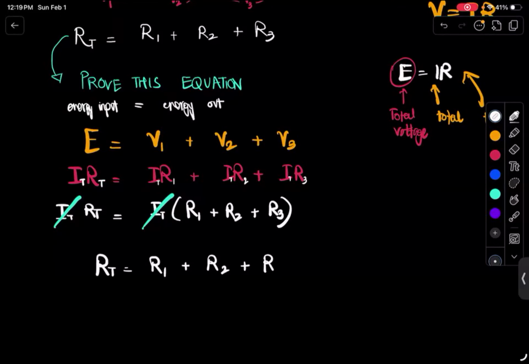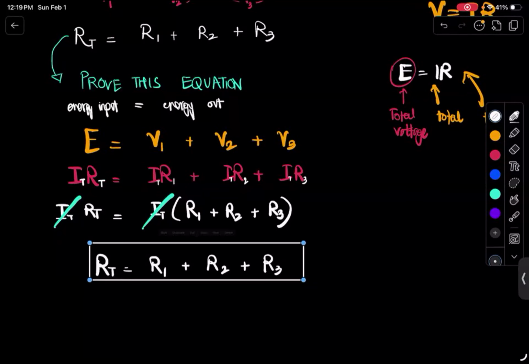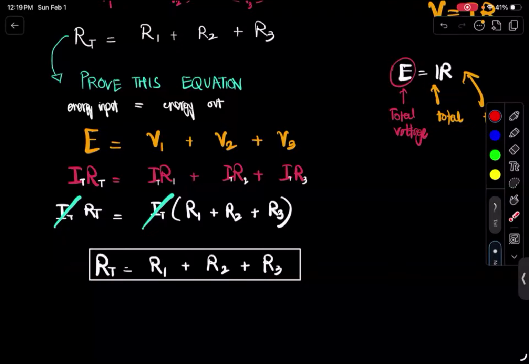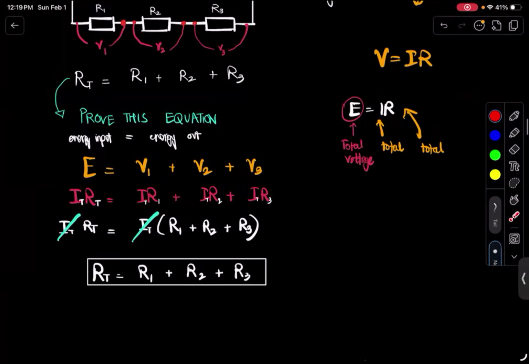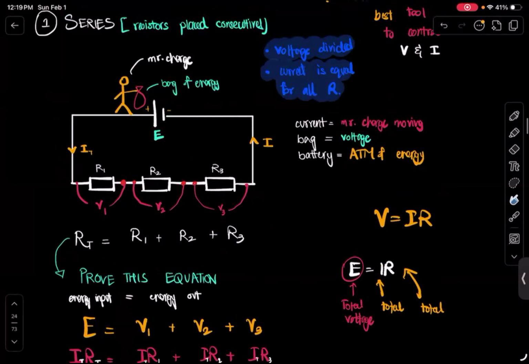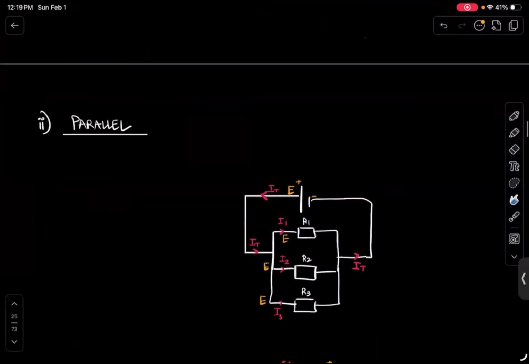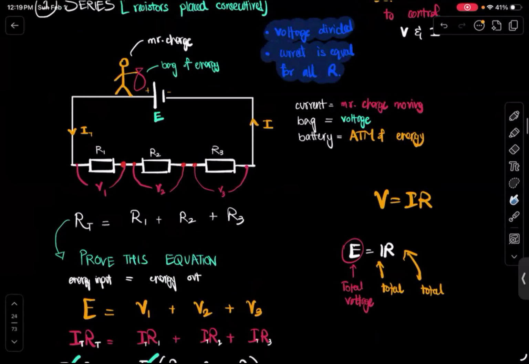All we needed was the fact that energy input equals energy output, and we just needed Ohm's law, right? So we use the law of conservation of energy and Ohm's law to figure out that the total resistance equals R1 plus R2 plus R3, right? So that's how resistances work in series circuits.